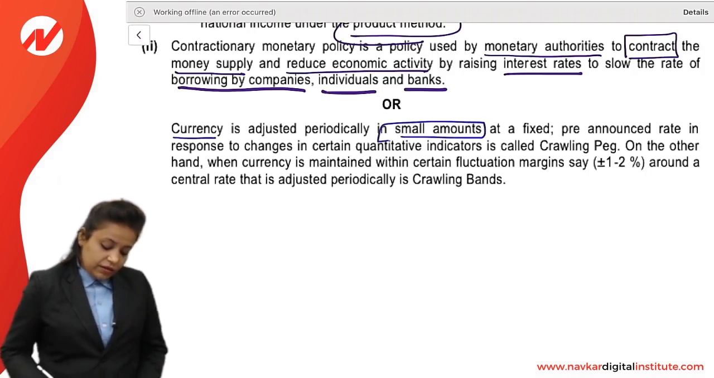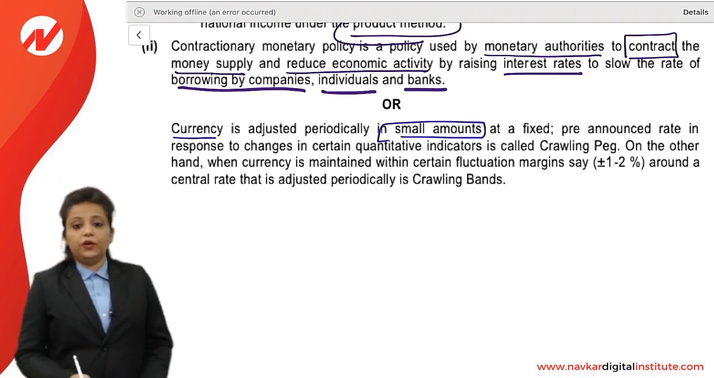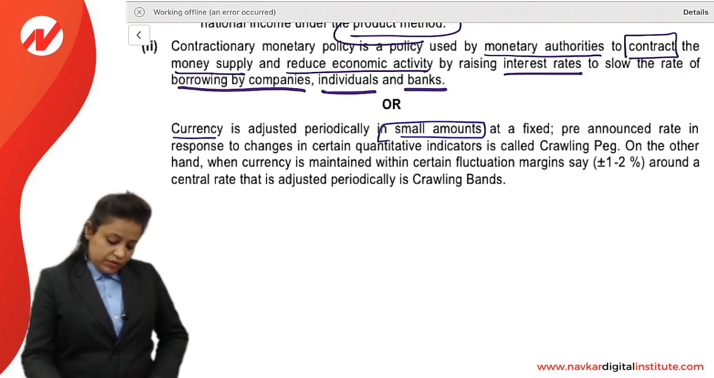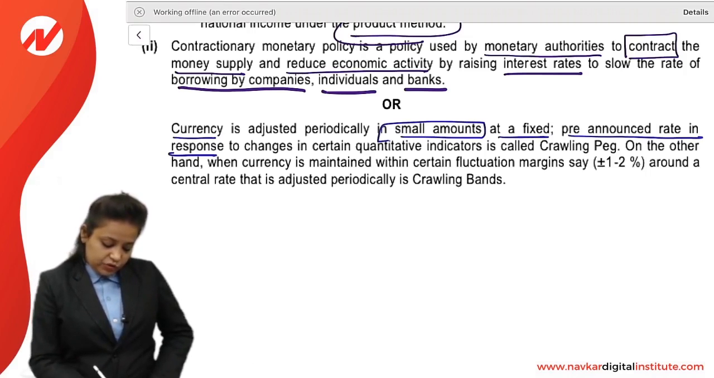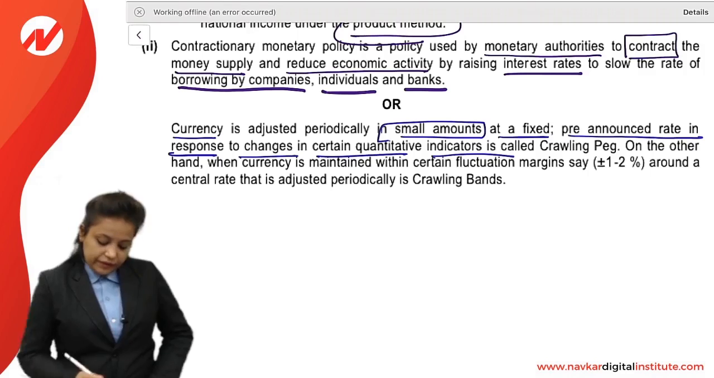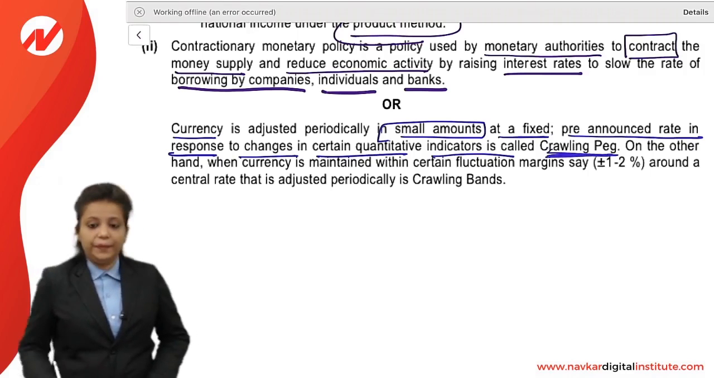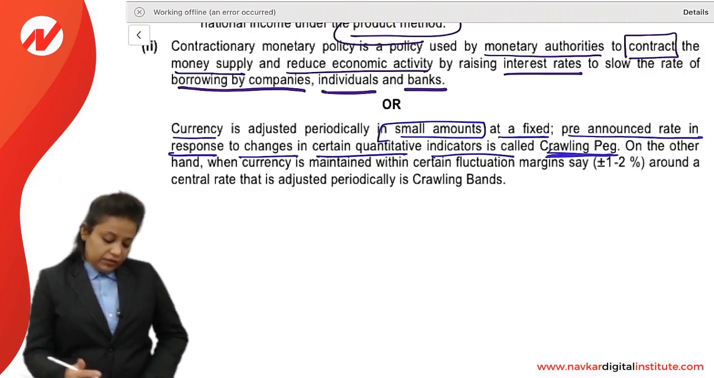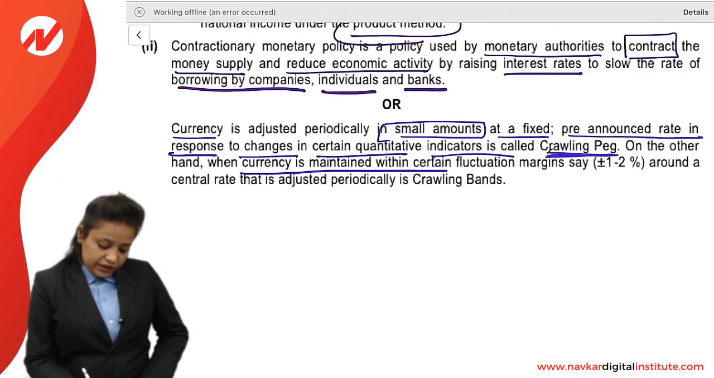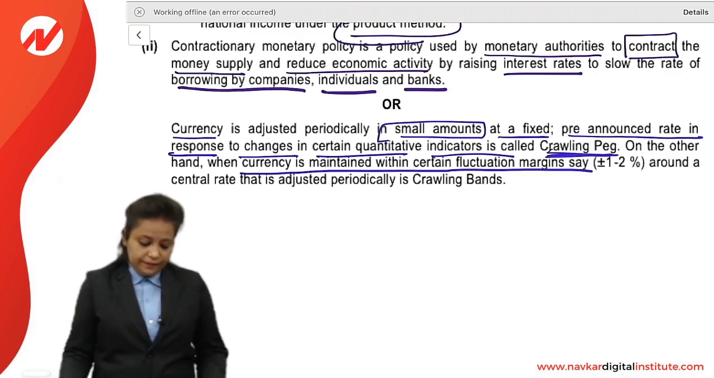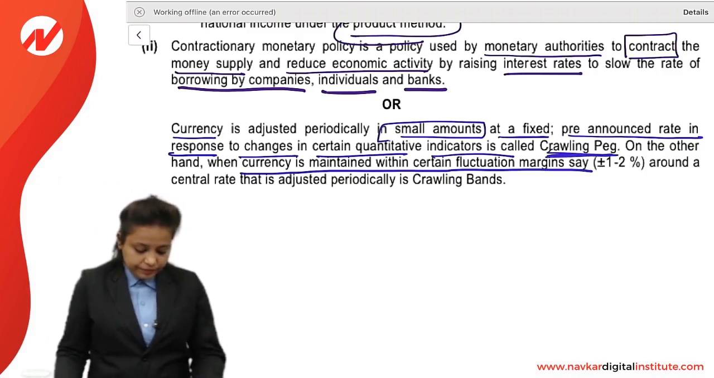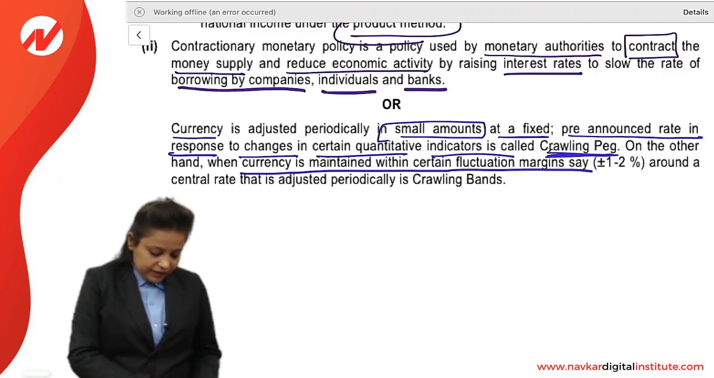So if it is adjusted periodically in small amounts at a fixed pre-announced rate in response to changes in certain quantitative indicators, it is a crawling peg. And on the other hand, when a currency is maintained within a certain fluctuation margin, that is a crawling band. Now let us write some notes also on this crawling peg and crawling band.